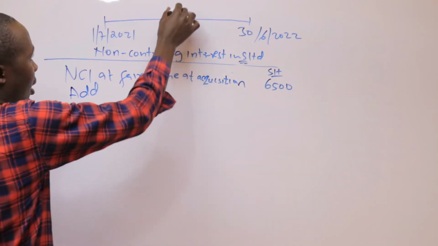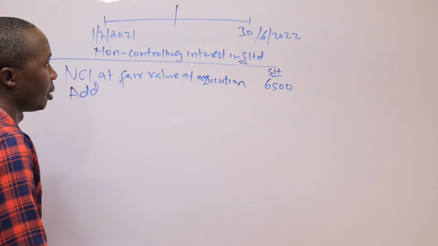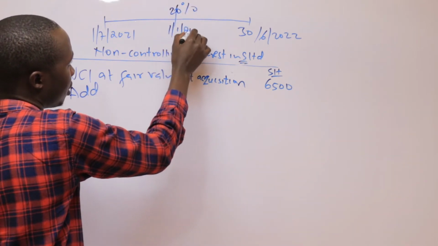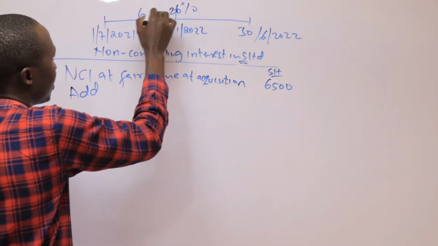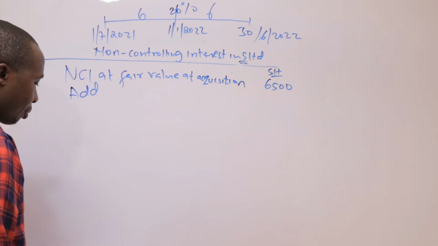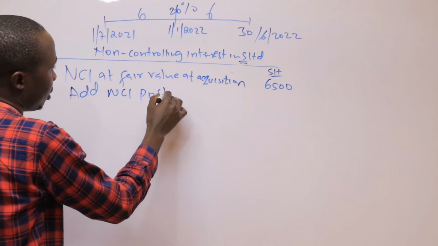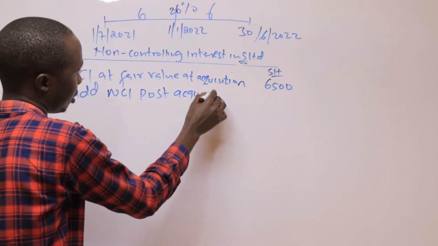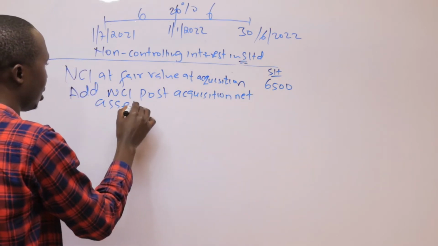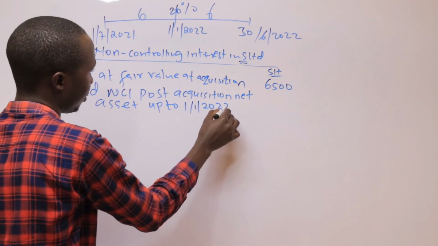So after starting with the NCI at acquisition, now we need to add the NCI as at the time they added the 20%. The 20% was on 1st January 2022. So 6 months, we have 6 months. So I need to add the NCI post-acquisition net assets up to 1st January 2022.